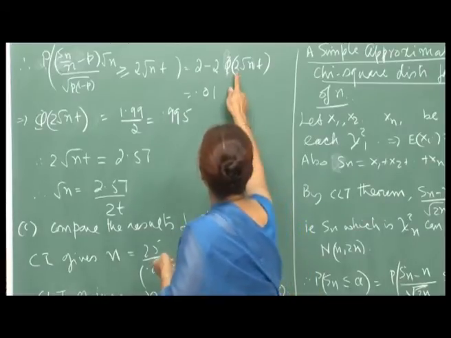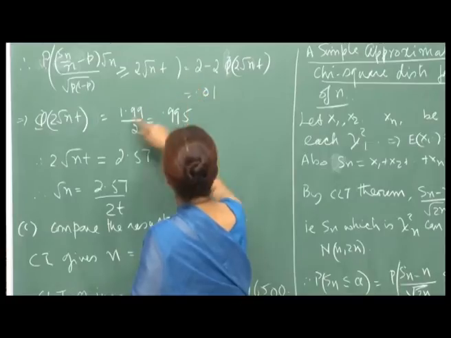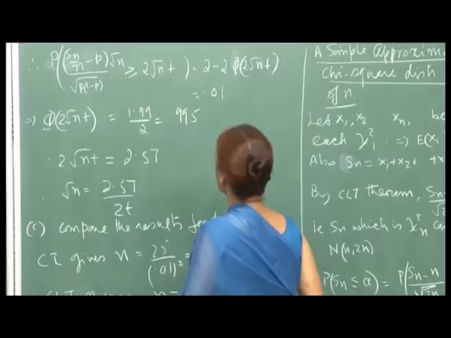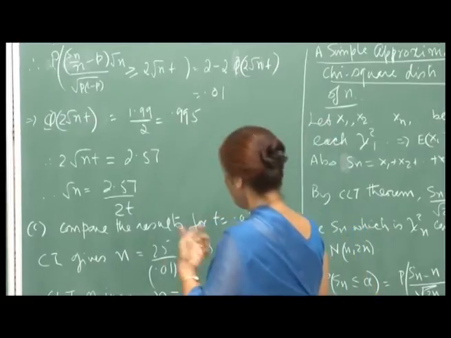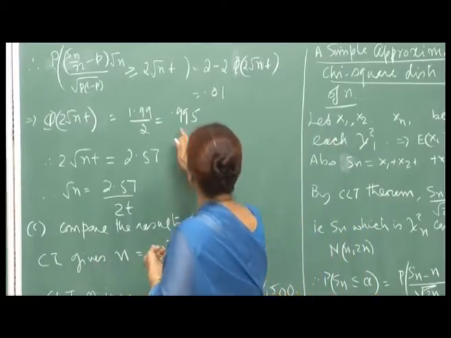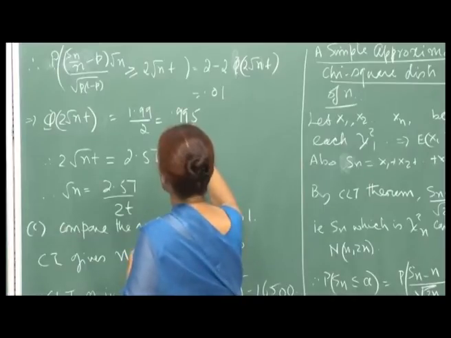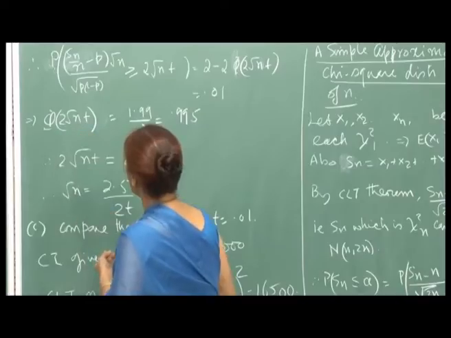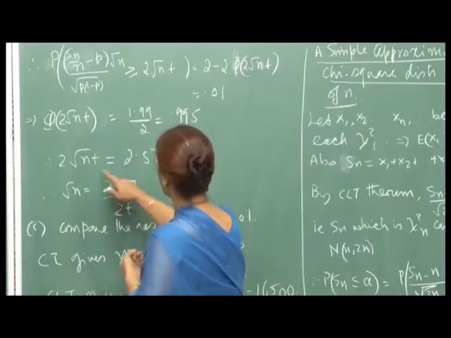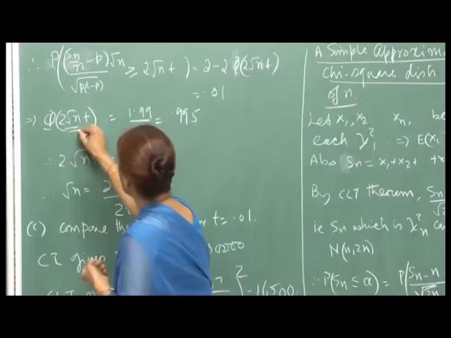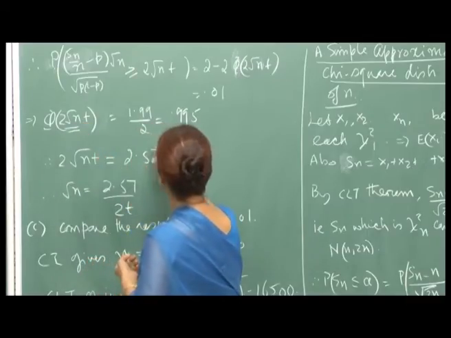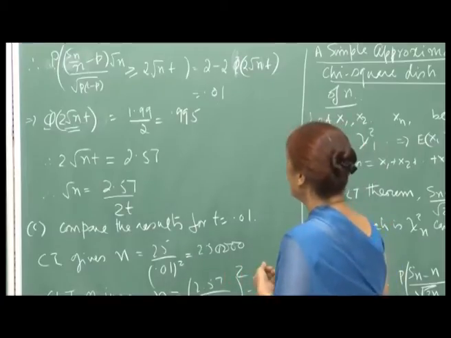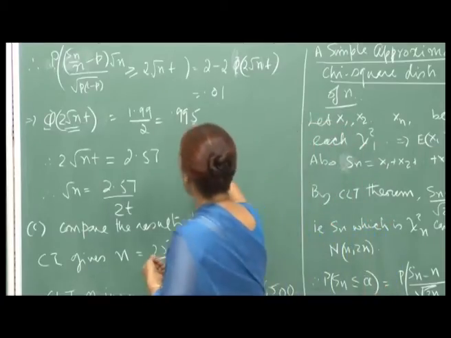Okay. So, you bring this to this side and take this to this side. So, it will be 1.99 divided by 2, which is 0.995, and so you look up the standard normal tables, and corresponding to this probability, the corresponding value of the variate is 2.57. So, from the normal tables I get that when this number is 2.57, the corresponding normal probability from minus infinity to 2.57 is 0.995.